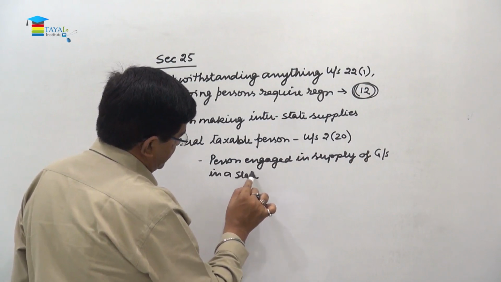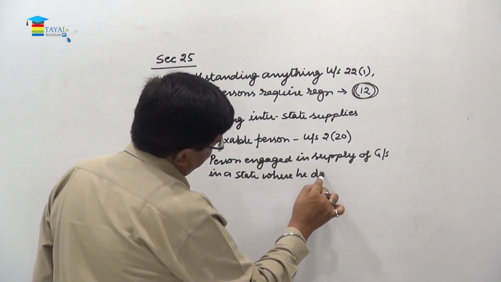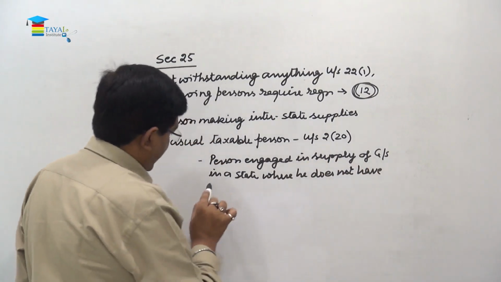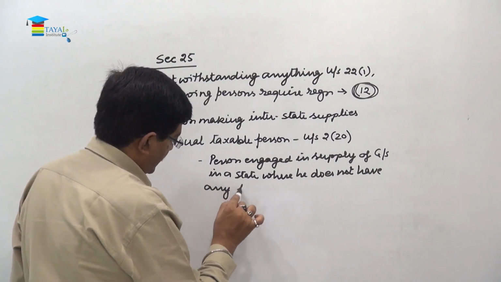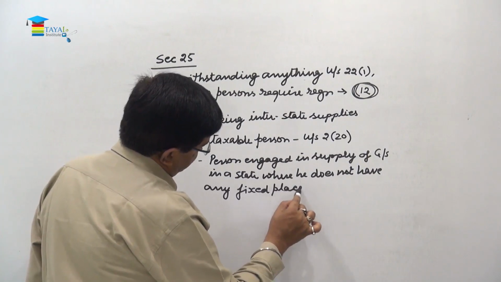in a state where he doesn't have any fixed place of business.